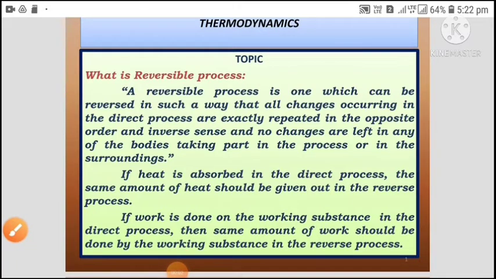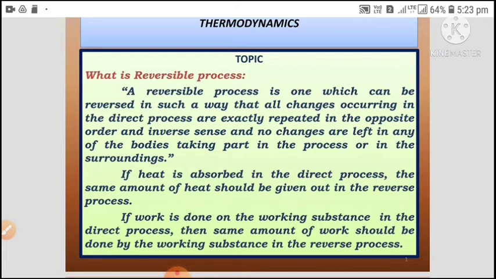Dear students, today under this chapter we are going to see what is reversible process. A reversible process is one which can be reversed in such a way that all changes occurring in the direct process are exactly repeated in the opposite order and inverse sense, and no changes are left in any of the bodies taking part in the process or in the surroundings.